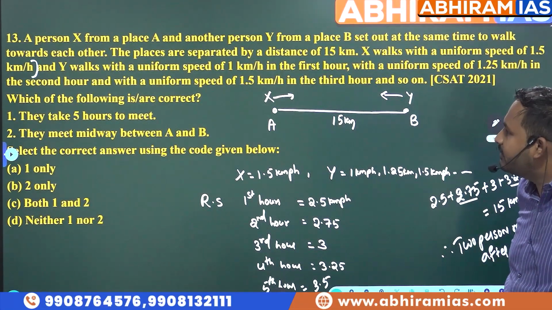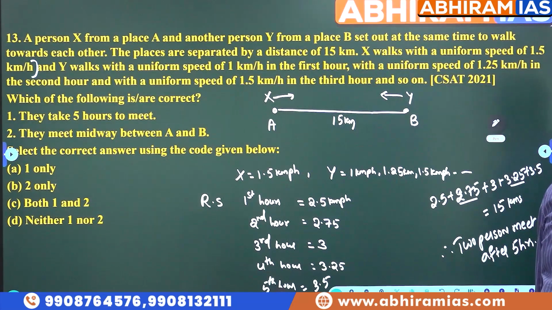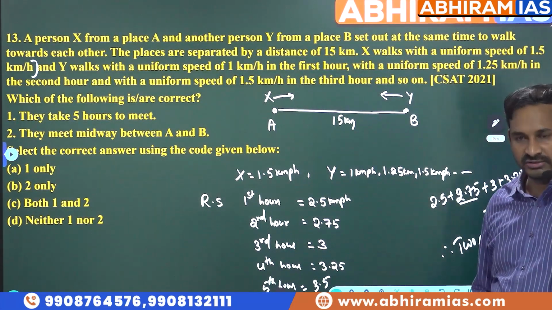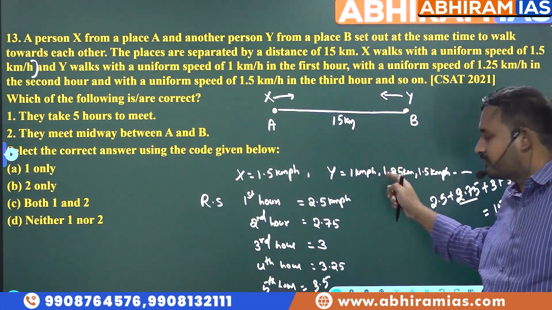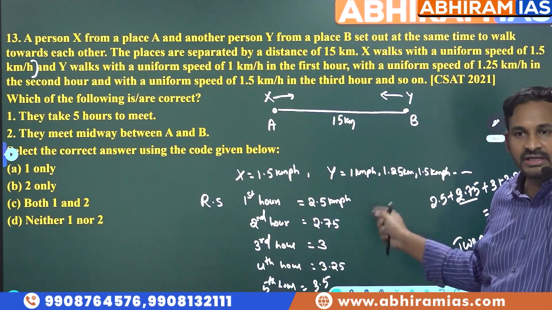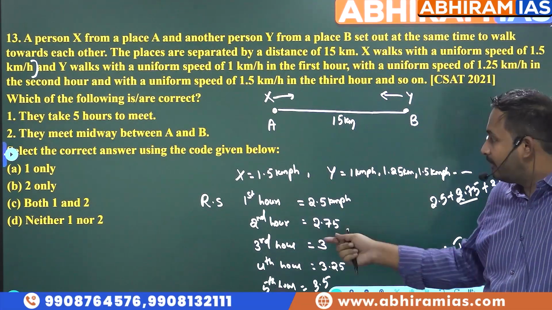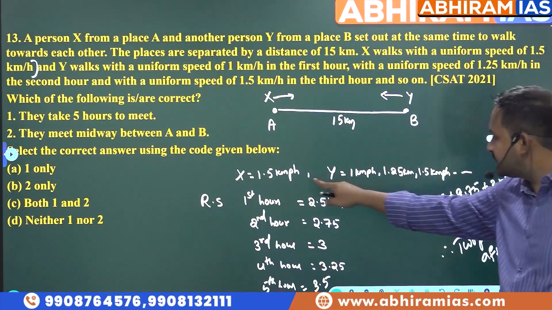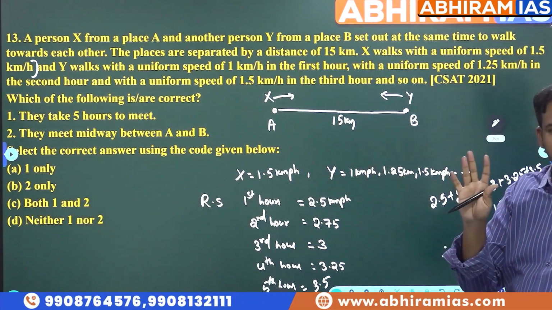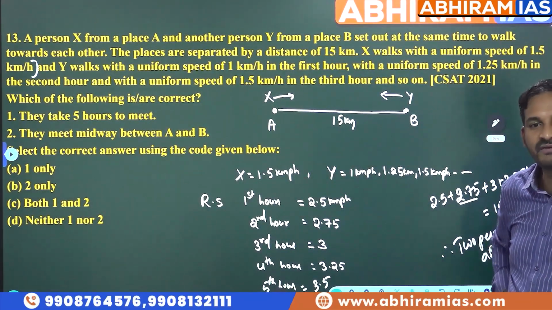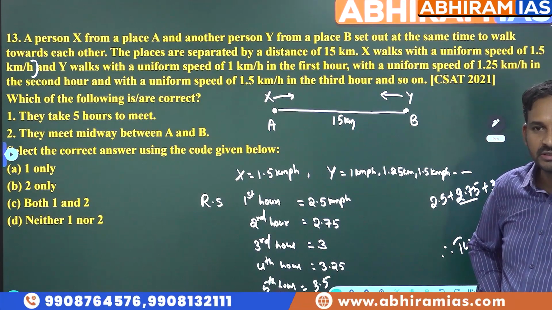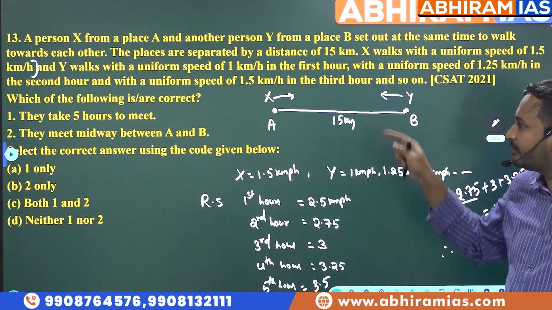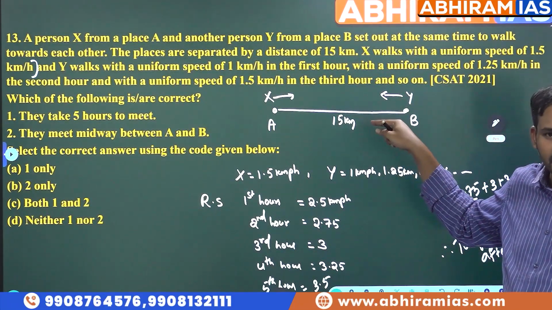They meet midway between A and B. So, if we take B, sorry, if I go with Y, it is confusing. Why? Because the speed changes every 1 hour. But when it comes to X, the speed is constant. So his speed is 1.5 and he traveled for what duration? 5 hours. 1.5 into 5, what will you get? 7.5. That means both the persons will meet exactly in the middle only, right?